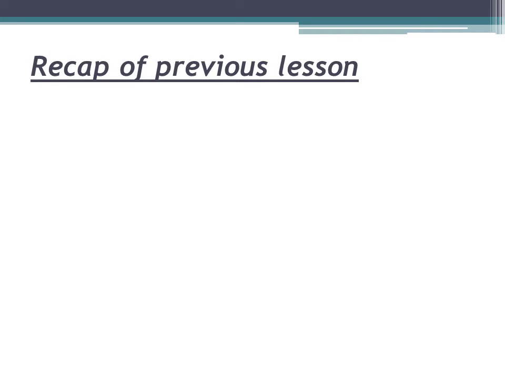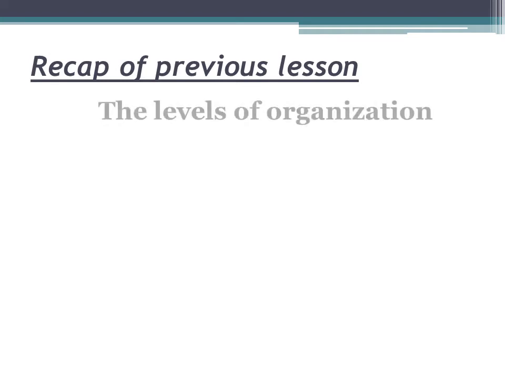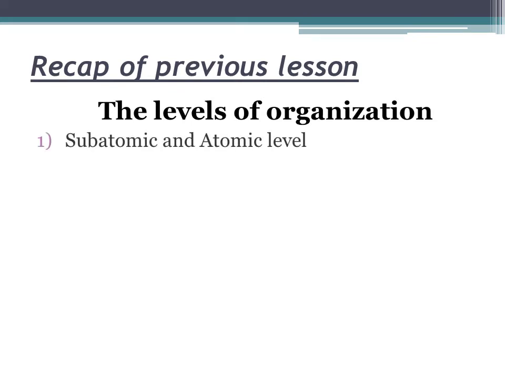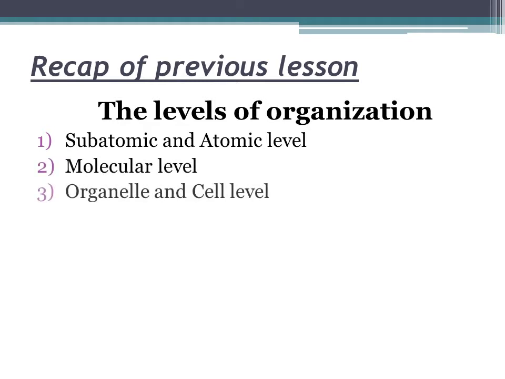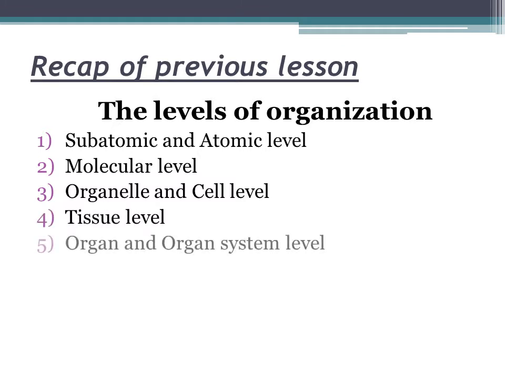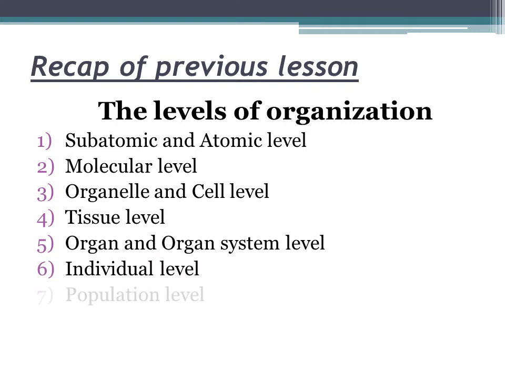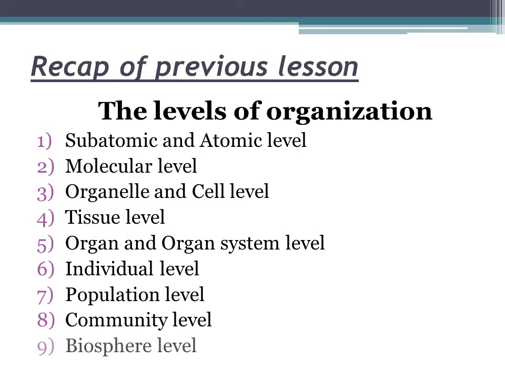Before going towards our new lesson, we discussed some important points of the previous lesson, which is about the levels of organization. The first one is the subatomic and atomic level. The second one is the molecular level. The third one is the organelle and cell level. The next is the tissue level, and the fifth one is the organ and organ system level. Then the individual level. Number 7, the population level. Number 8, the community level, and the last one is the biosphere level.